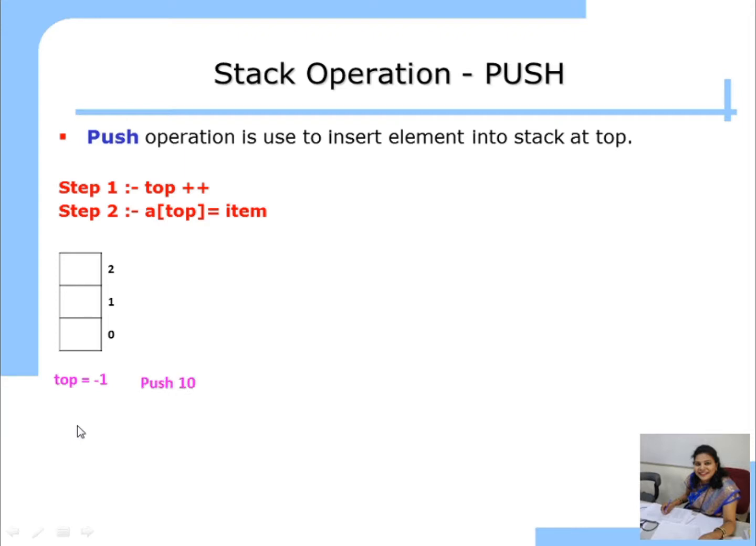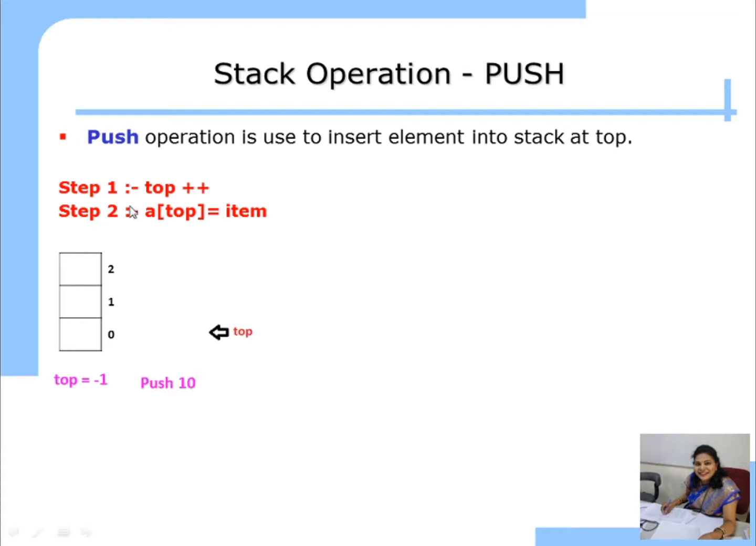Next, if you want to perform the operation push 10, tell me where the element 10 is going to be placed in the stack. Here, at the 0th position. So for push 10, you have to perform these two steps. First step is what? Top plus plus. What is top now? -1. So -1 plus 1, it will become 0.